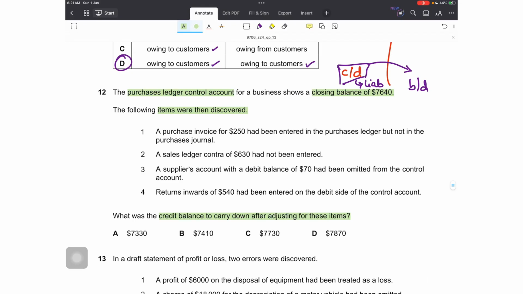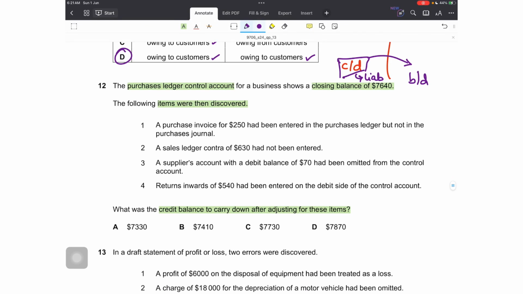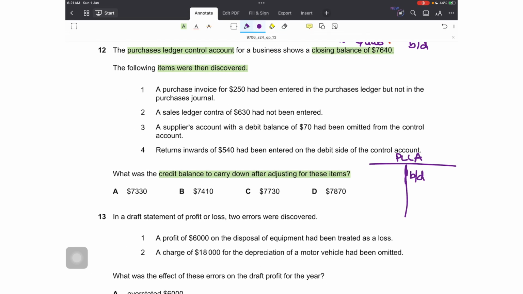That 7640 is the opening balance. Let's make a T account for that. Brought down is 7640. Since this is the starting figure, it will be treated as a brought down balance on the credit side, as it's a liability account.